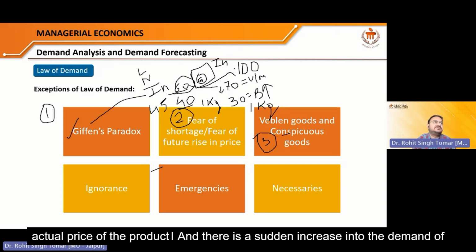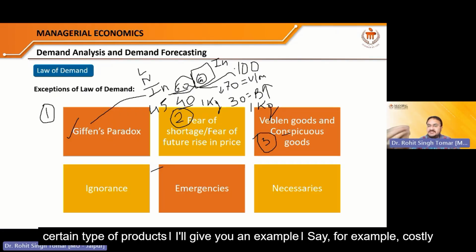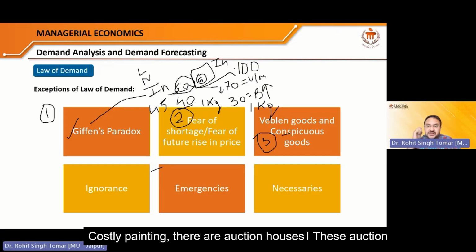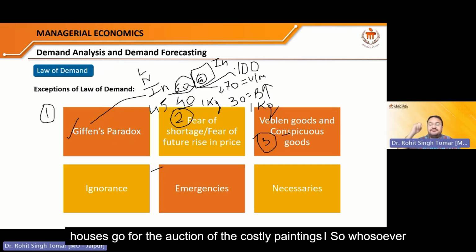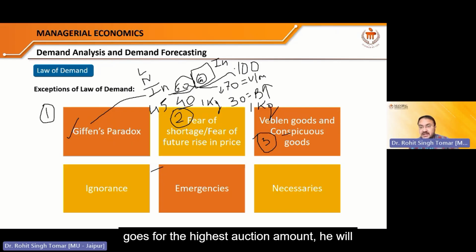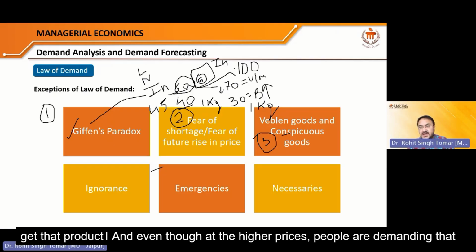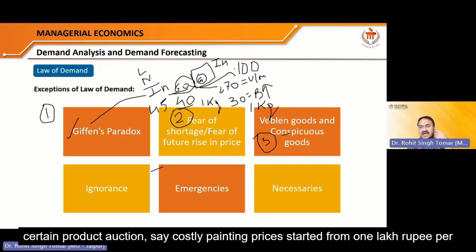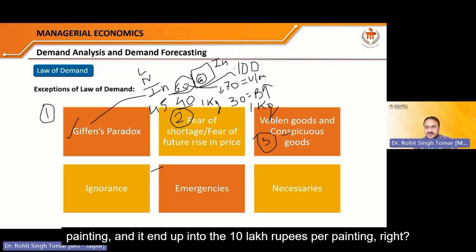And there is a sudden increase in the demand for certain types of products. I'll give you an example. Say, for example, a costly painting. There are auction houses. These auction houses go for the auction of the costly painting. Whoever goes for the highest auction amount will get that product. And even at the higher prices, people are demanding that product. Therefore, the price of the product is increasing. Say a certain painting auction started from 1 lakh rupees per painting and ended up at 10 lakh rupees per painting, right?